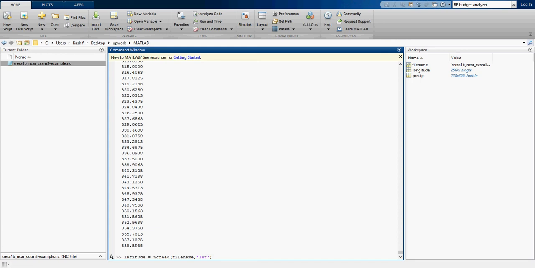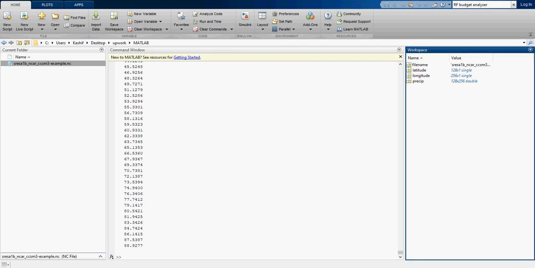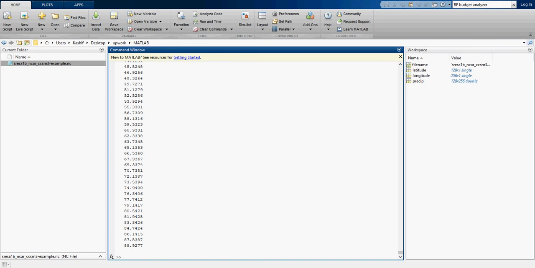Now it is displaying all the latitude. You can see accordingly the matrices are prepared. Now we are going to plot these matrices. I will name it P for precipitation, P map, that is the precipitation flux map.